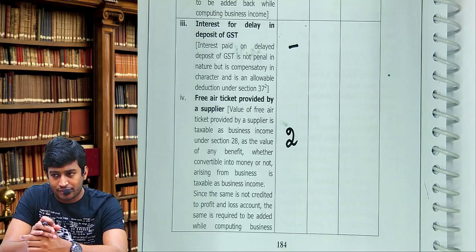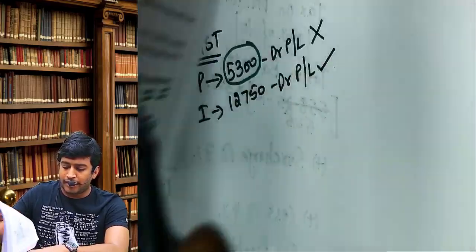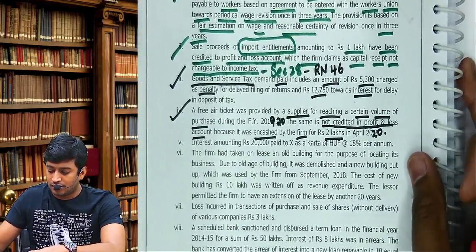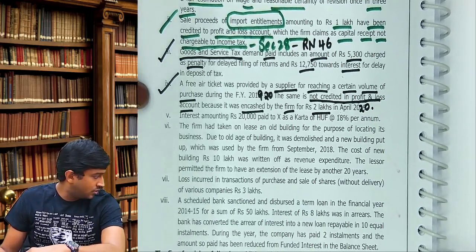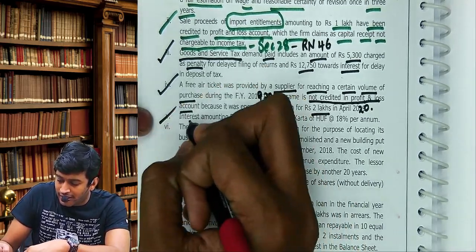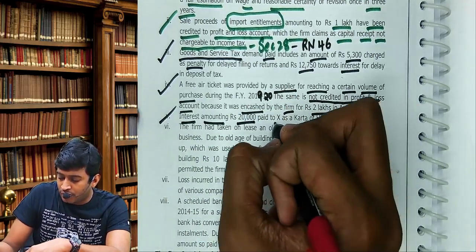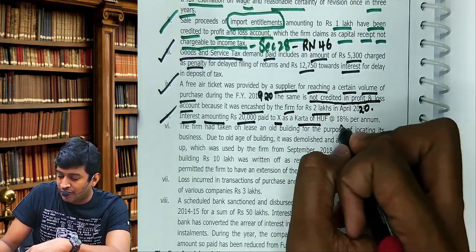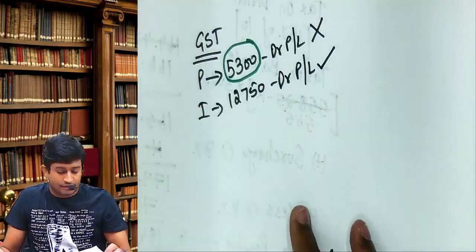Yes, shall we continue? Chalo, next. This was adjustment number 4. Now we are doing 5. Interest paid to X as Karta of HUF.